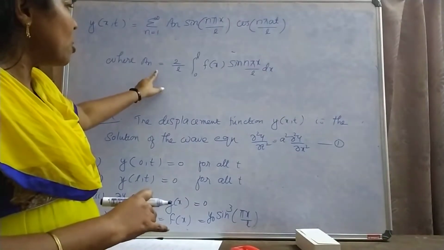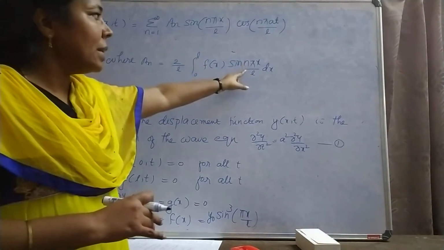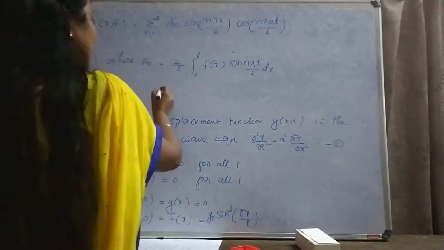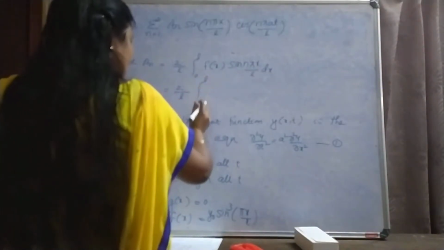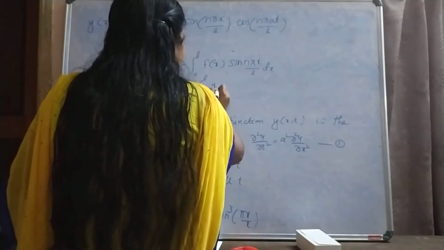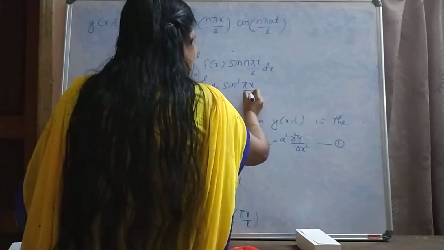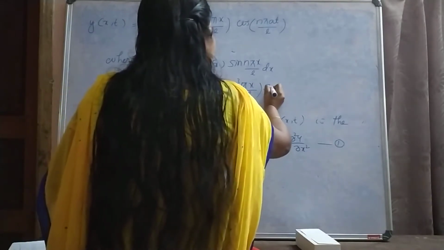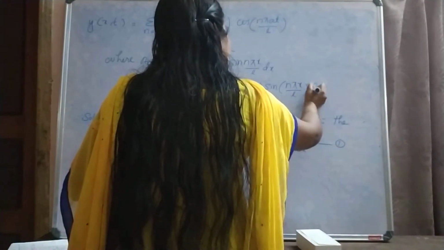Therefore, the formula for an is 2 by l integral 0 to l f of x sin n pi x by l dx. Here, 2 by l integral 0 to l f of x is y0 sine cube pi x by l, sine n pi x by l dx.